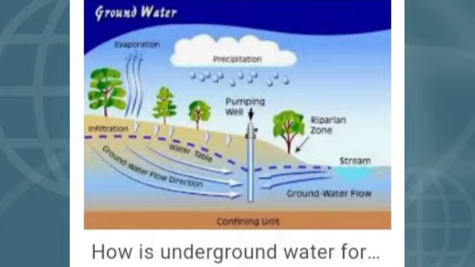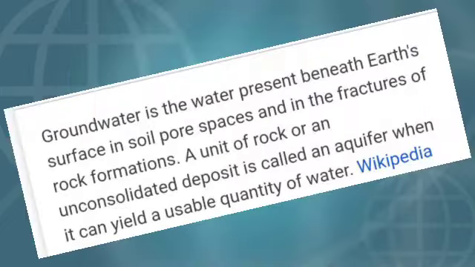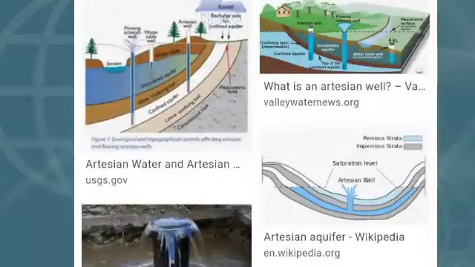The groundwater is the water present beneath the earth's surface in soil or spaces and the fractures of rock formations. A unit of rock or an unconsolidated deposit is called an aquifer when it can yield a usable quantity of water.